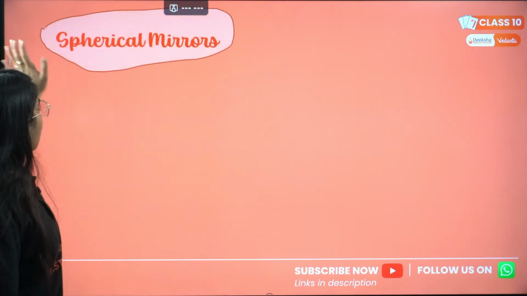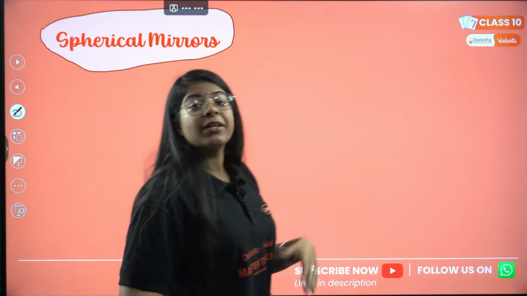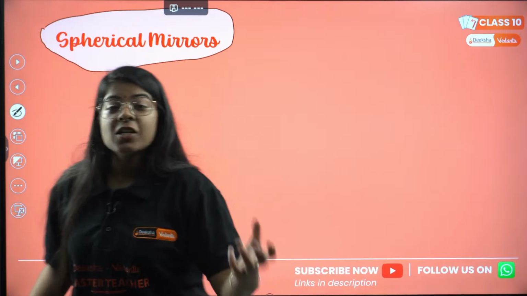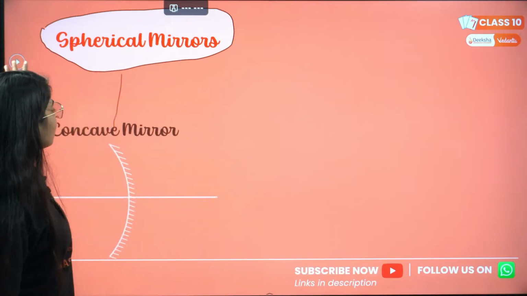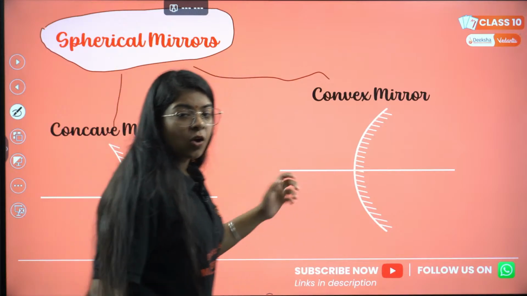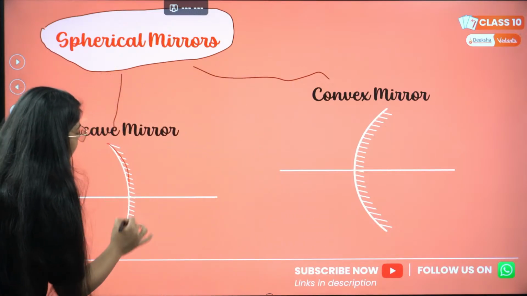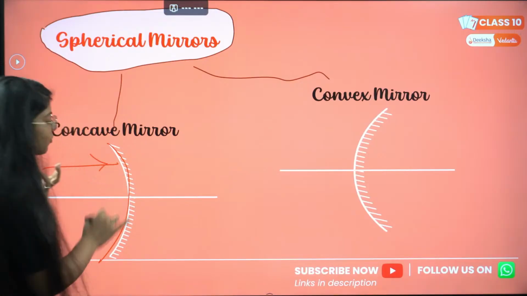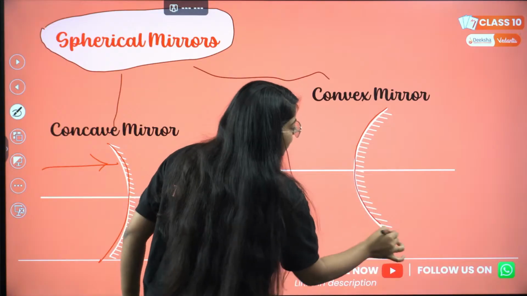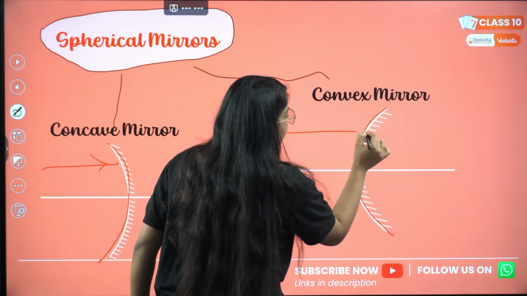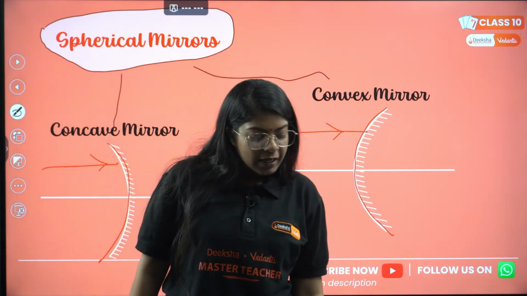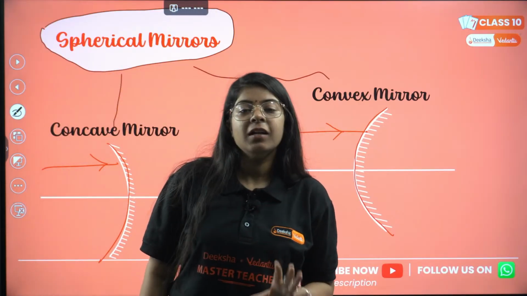Next, we want to study some instruments. So the first that comes is the spherical mirror. Spherical mirrors are of two types, concave mirror and convex mirror. Concave mirror looks like a cave and light is incident from this side. Convex mirror, on the other hand, looks like the other side of the cave and the light gets incident from this point. Understood? These are two kinds of spherical mirrors.